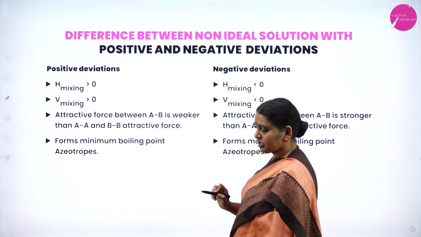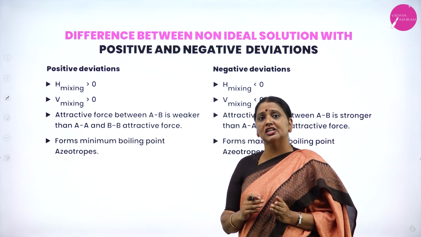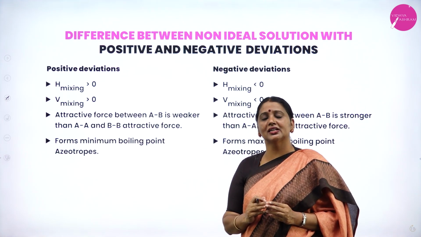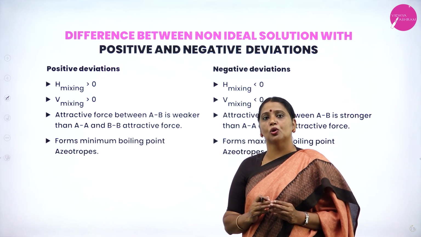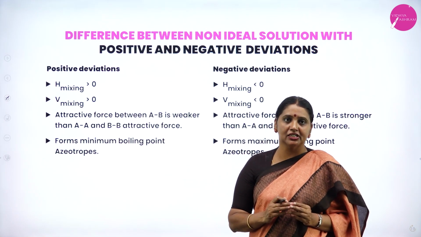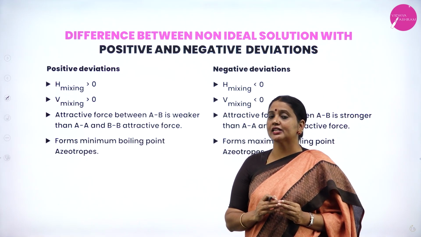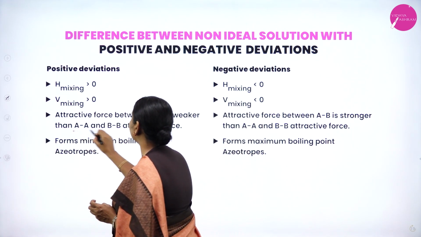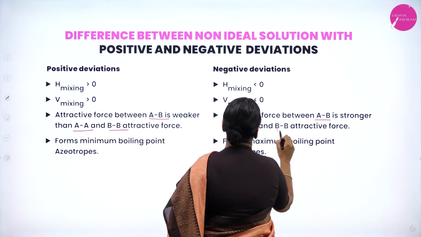Okay. Next, what are the differences between non-ideal solution having positive deviation and non-ideal solution having negative deviation? As I discussed earlier, in positive deviation the partial vapor pressure of each component is greater than what we expected from Raoult's law. In negative deviation, the partial vapor pressure of each component is less than what we expected from Raoult's law, and the attractive force AB is stronger than A-A and B-B.